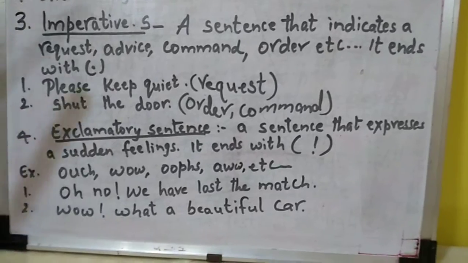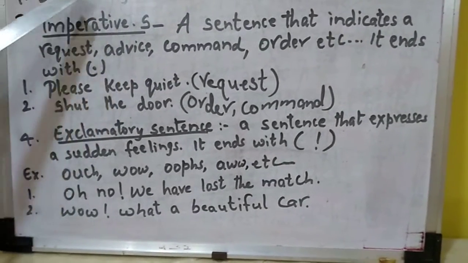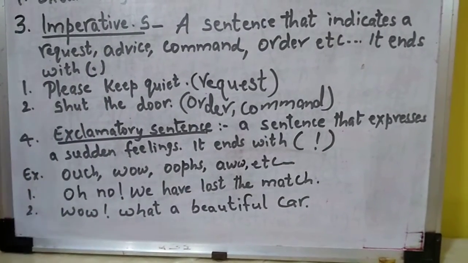Now, the last type of sentence is an exclamatory sentence. What is an exclamatory sentence? An exclamatory sentence is a sentence which gives a sudden feeling. It may be happiness. Whenever you are happy, that is also an exclamatory sentence. Whenever you are sad, that is an exclamatory sentence. Your happiness, sadness, your feelings or the surprise, sudden feeling is called an exclamatory sentence.